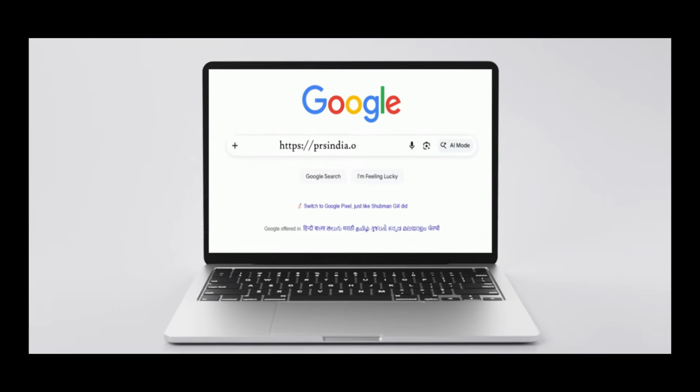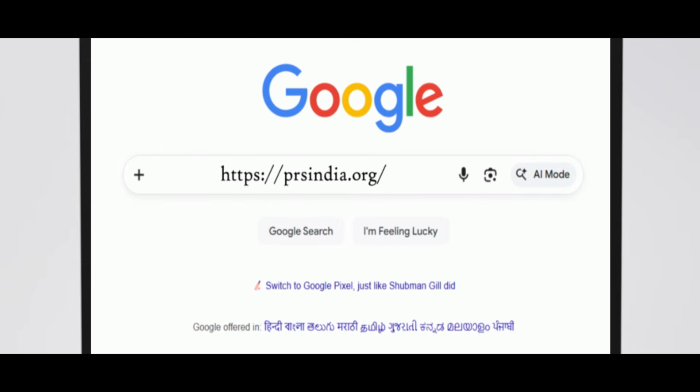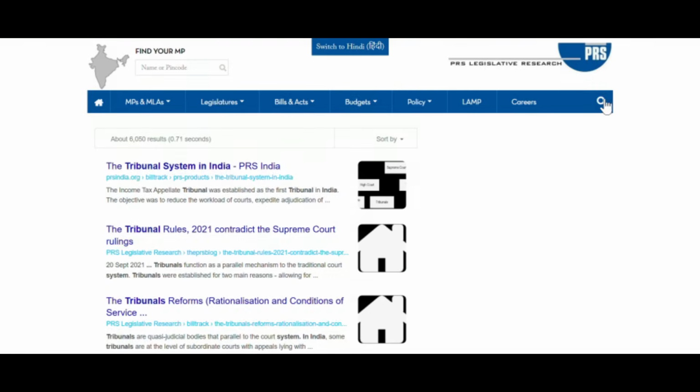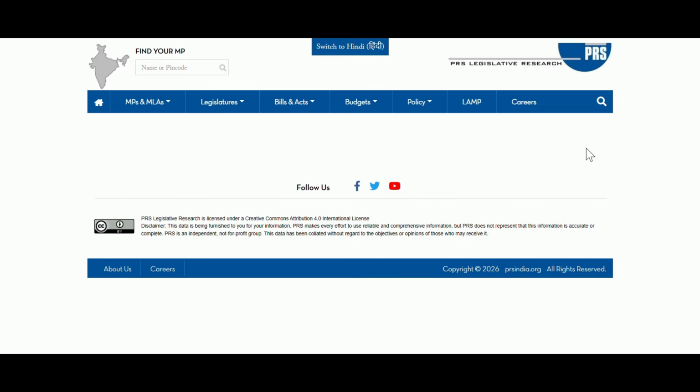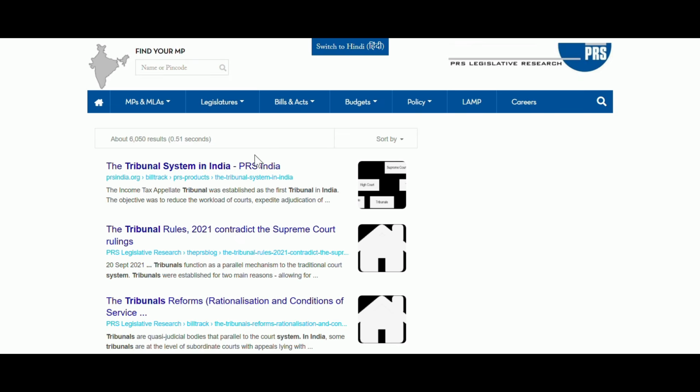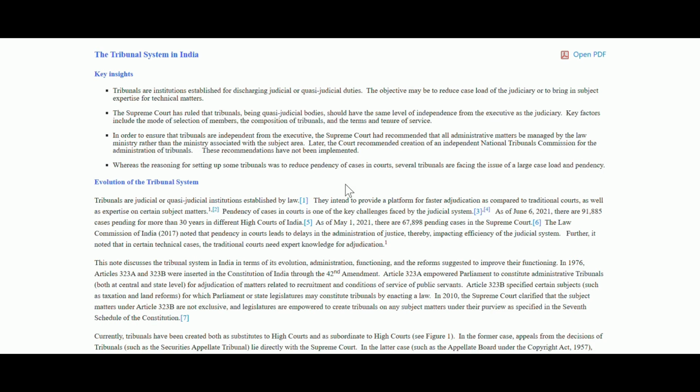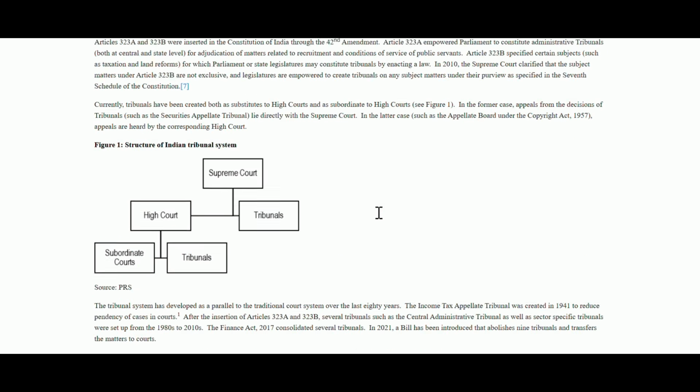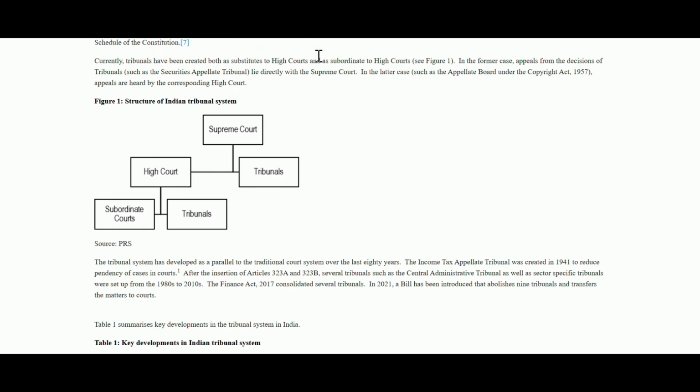Instead, what you have is a PRS document, Parliamentary Research. They have a nice article, a nice PDF, which talks about this entire issue, very much summarized in a very concise manner, just 8 or 10 pages. It takes you half an hour to 40 minutes to read that and become really good in understanding how tribunal architecture has evolved in India. This is what I call mains preparation.